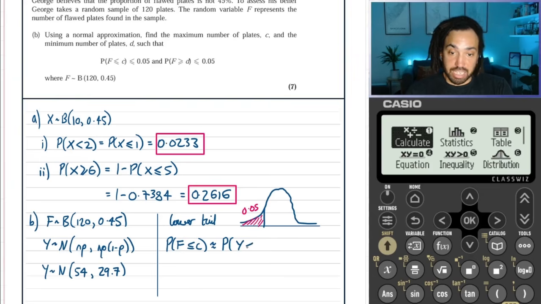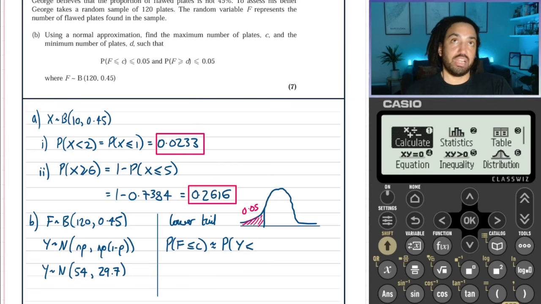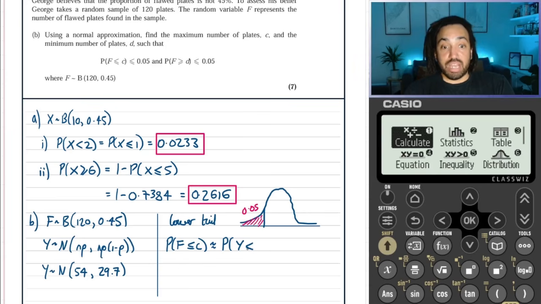First off, we can write less than here, because when you use the normal distribution it doesn't matter whether it's less than or equal to, because it's continuous. If it's equal to a particular value, that has such a small probability that it's completely negligible. So we can always just write a less than sign here rather than a less than or equal to. Now, with the continuity correction,